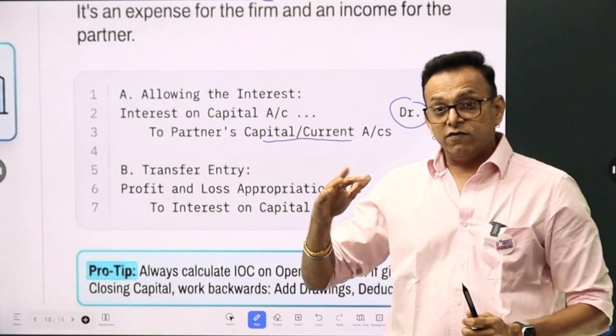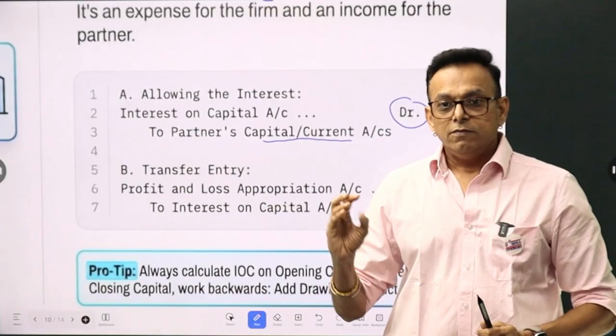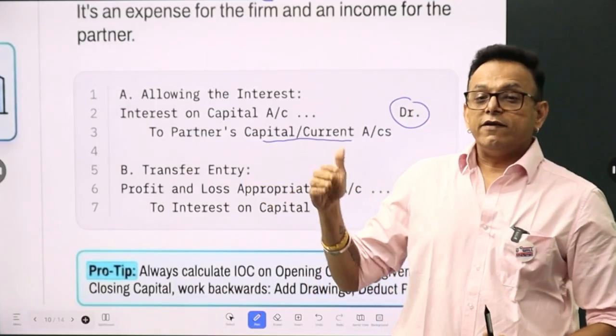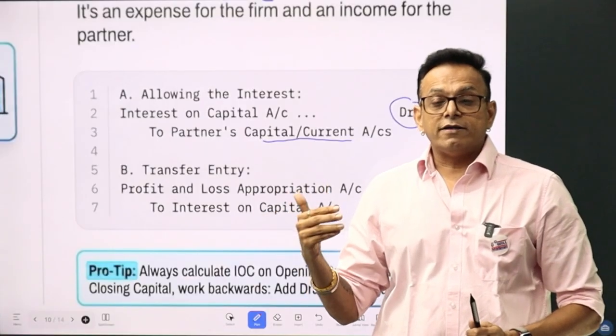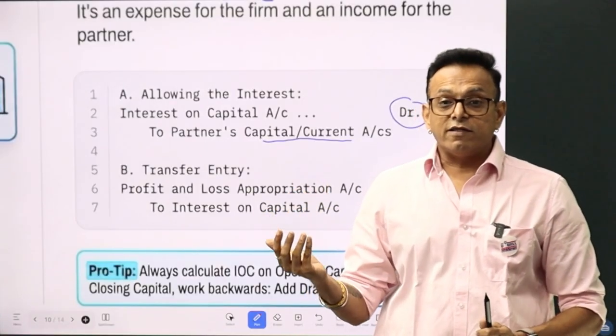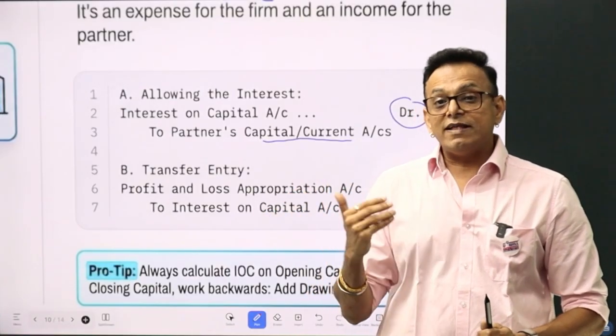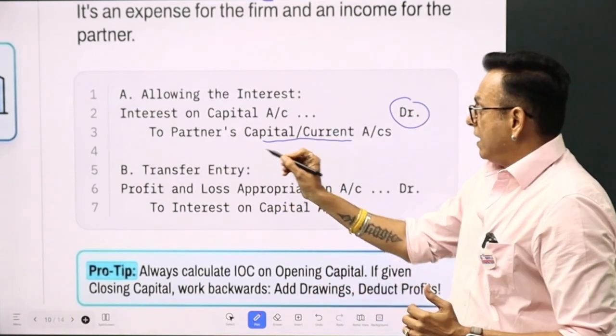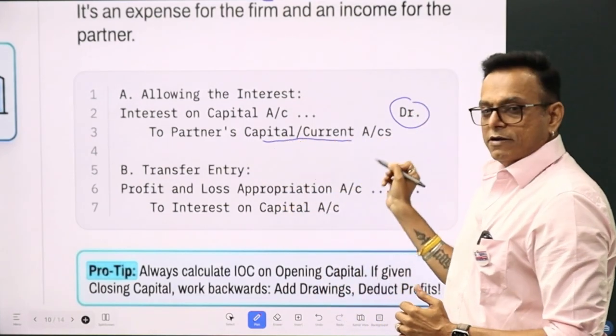Now, what is this current account? Is there some current passing through partners? No, it is a different way of recording the capital and the accruals in the business. So we will see that later on. As of now, you just remember the entry: partners' capital or current account.